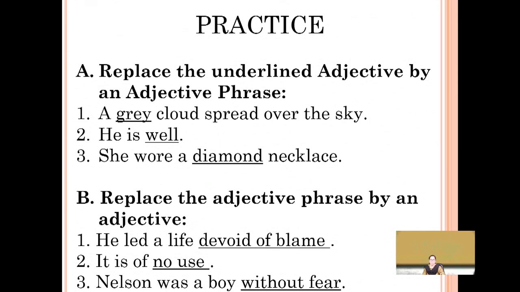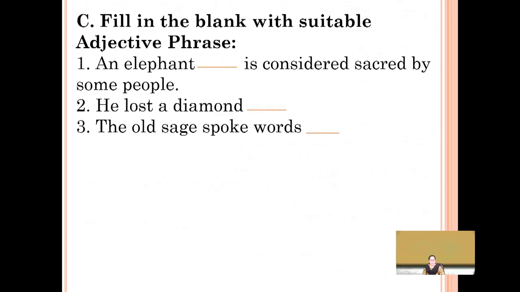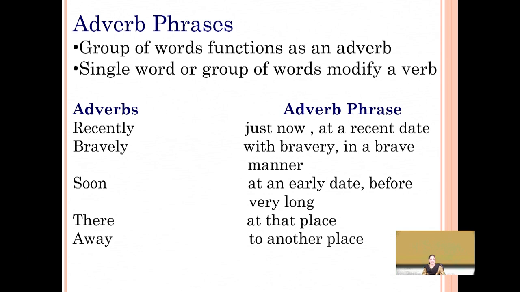Here you have a few sentences where you should replace the underlined adjective by an adjectival phrase. A grey cloud spread over the sky. I want you to attempt this so that you gain some confidence in dealing with these sentences.